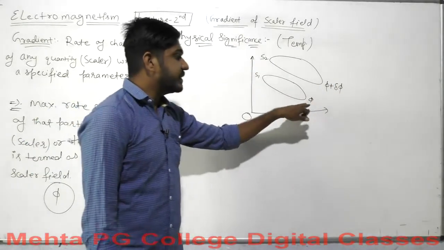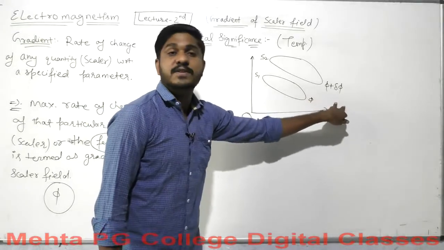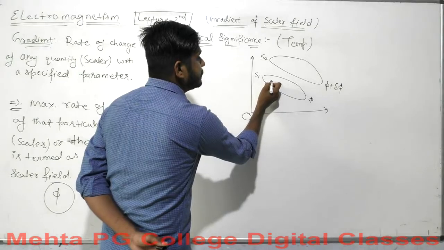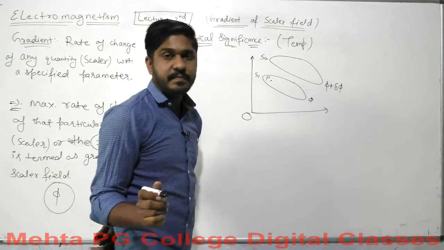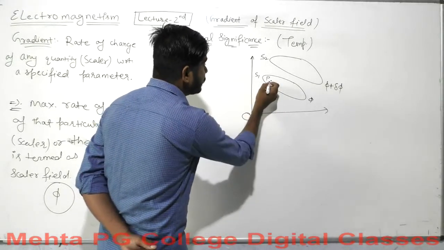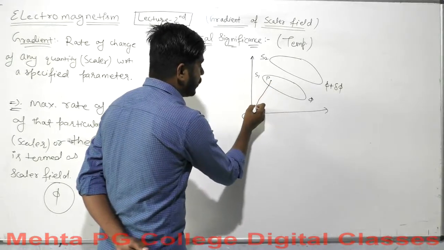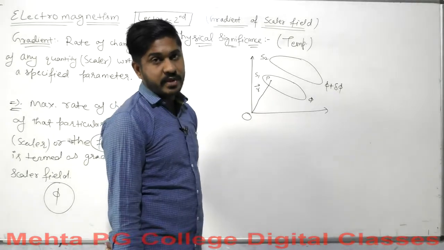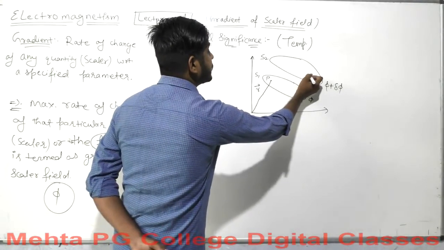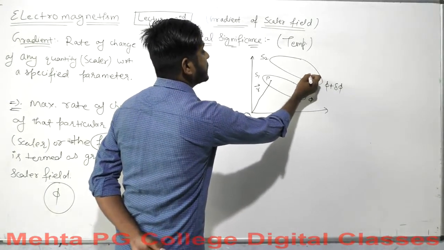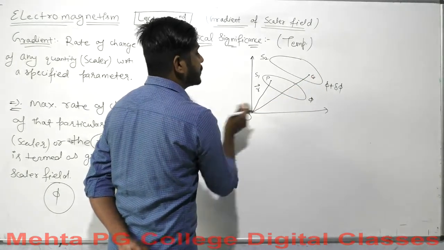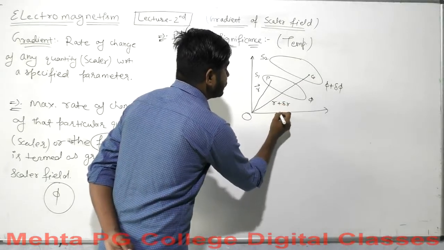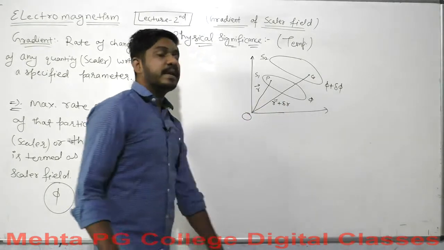Let me consider a point P, whose distance from the origin O is represented by a position vector r. Similarly, if we consider a point Q on the surface S2, the position vector of point Q from the origin O is r plus del r.